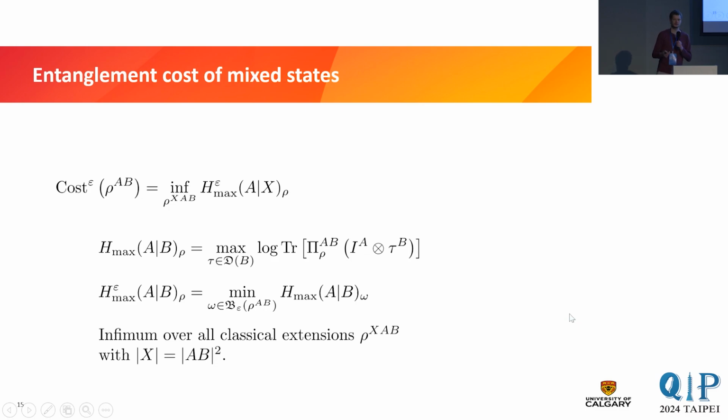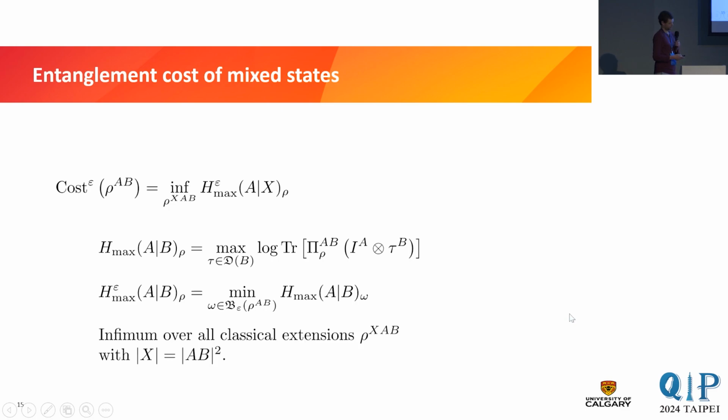And classical extension here means we take a classical system X. If we trace out this classical system, we get back our state rho AB. In general, you can take this infimum also over all dimensions of the system X, the classical system, but the infimum is achieved if you take the dimension of X equal to the dimension of AB squared. So this essentially expresses the entanglement cost in terms of the conditional max entropy.